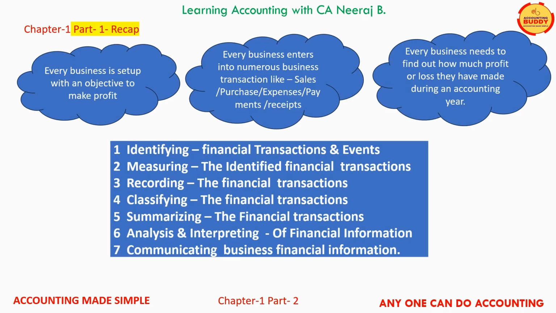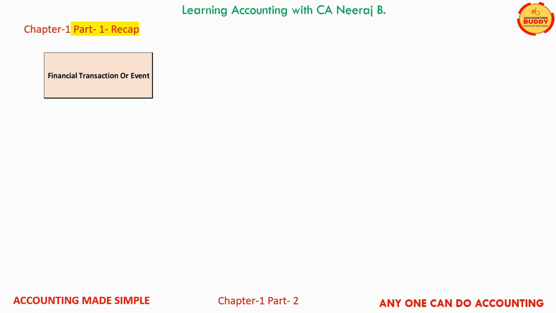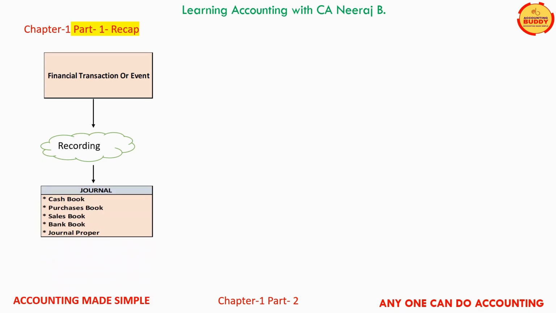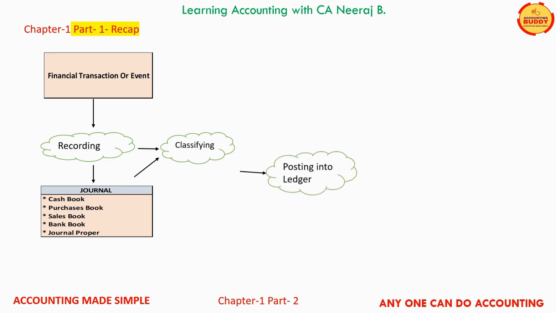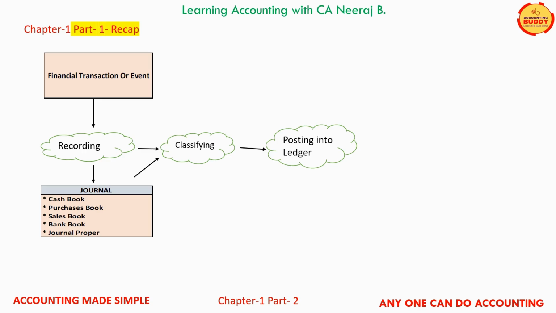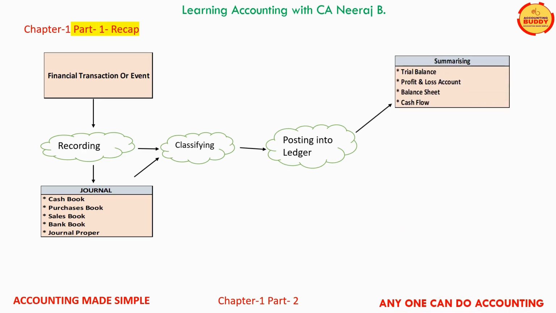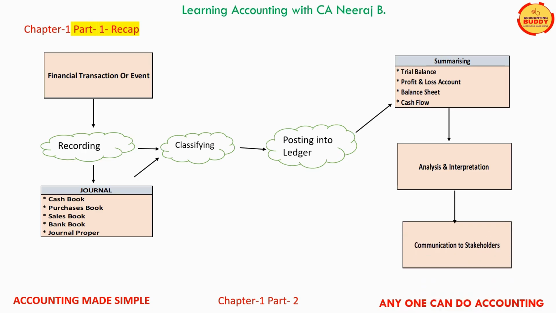If we sum up the financial accounting process, first, financial transactions or the events are identified, then they are recorded in the book of original entry, that is the journal. Then these transactions are classified and posted into the ledger, and after that they are summarized into trial balance, profit and loss account, balance sheet and cash flow. And then comes the step of analysis and interpretation. And finally, they are communicated to the stakeholders for decision making. Please revisit part 1 of chapter 1 video for revision.